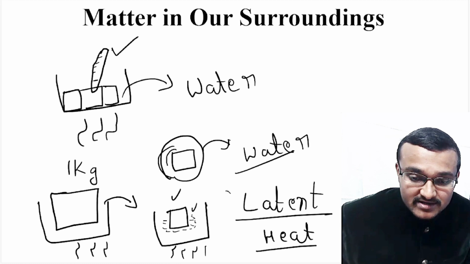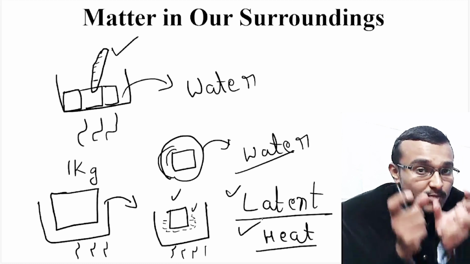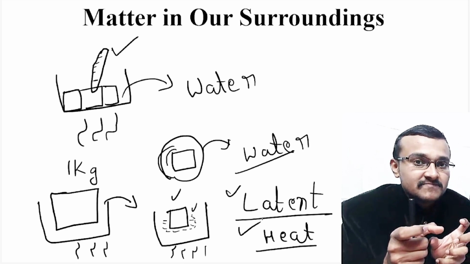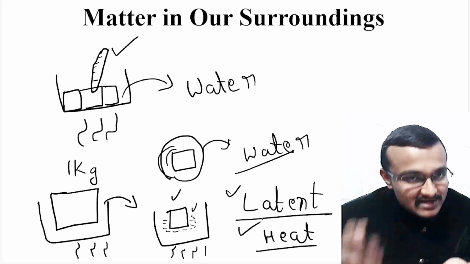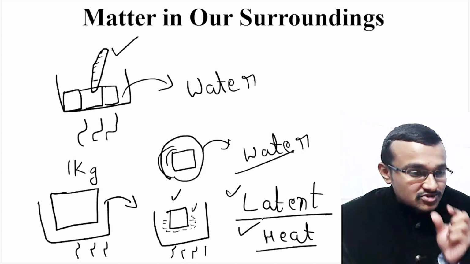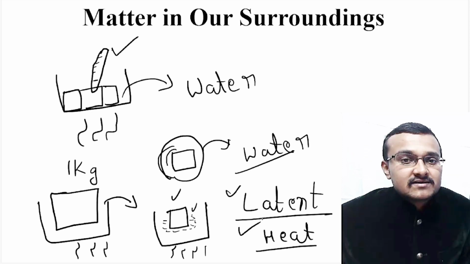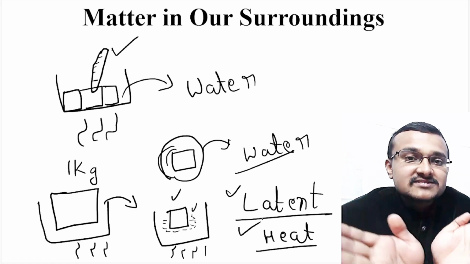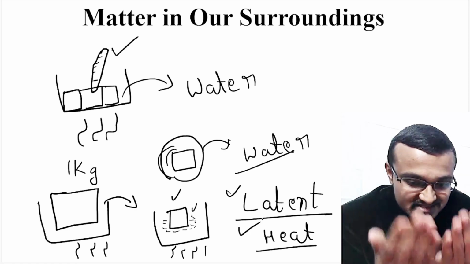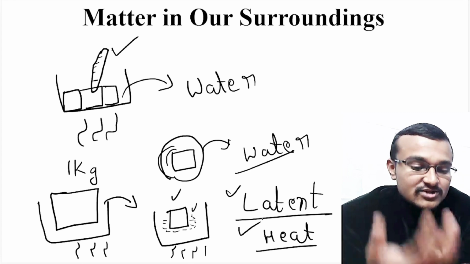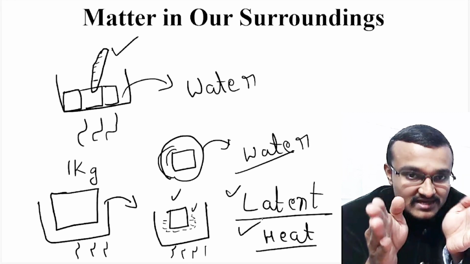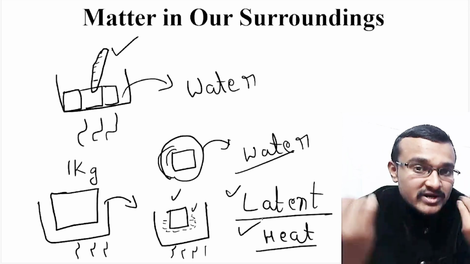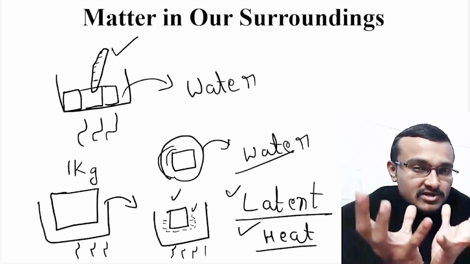This is one of the important concepts which you should remember. The amount of heat which is hidden in the system while converting a solid into a liquid, such as ice into liquid, is known as latent heat. So where is that heat hidden? It is hidden in the surrounding of that ice cube. That means the ice cube is getting the heat, and using that heat, it melts, and that heat is there in the liquid and the beaker.